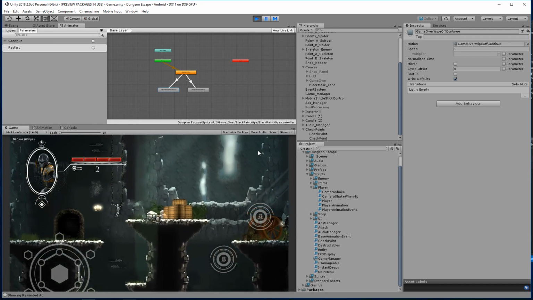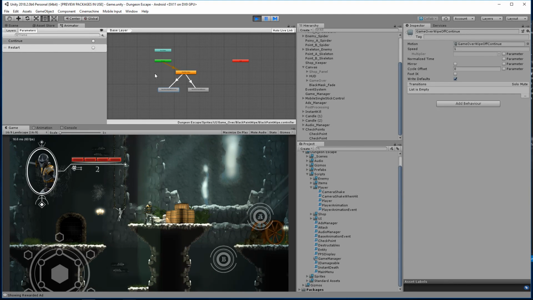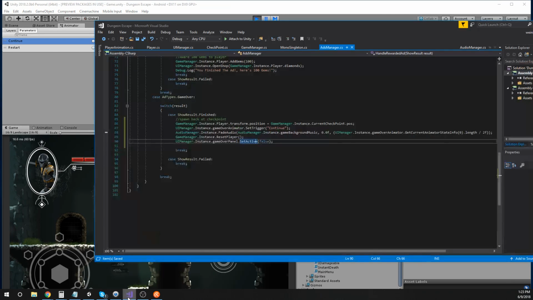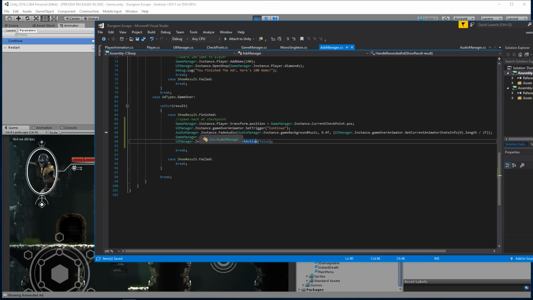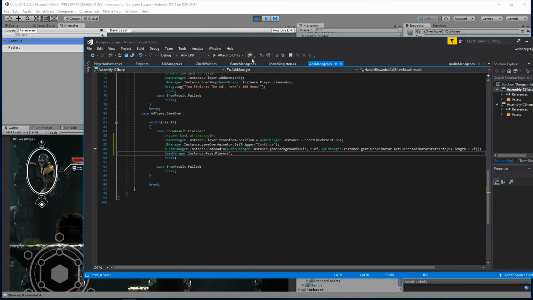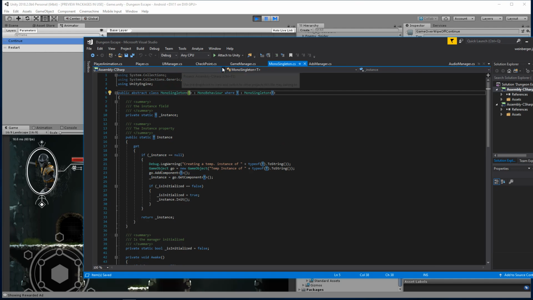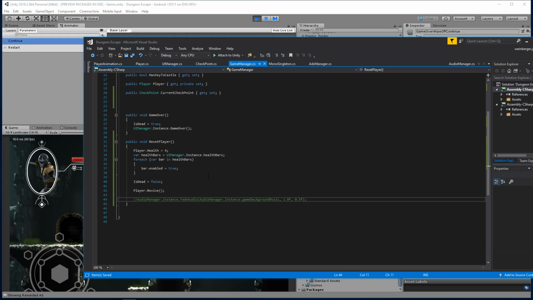Continue. Wow, it's like not calling this continue animation anymore. What the hell? Why is that? Oh, that's because I'm turning off the object. Duh. Here, what we need to do is have a callback for that. We only want to turn off that object once the animation is actually finished. So to do that, let's see here, inside our ads manager, basically the animation's not able to finish playing.